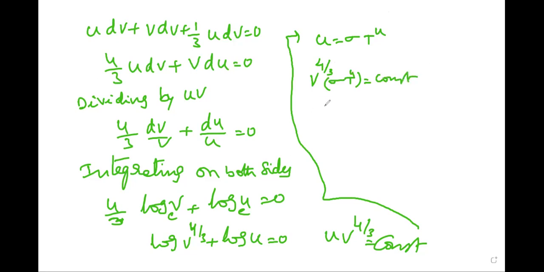This implies V power 1 by 3 into T is equal to constant.